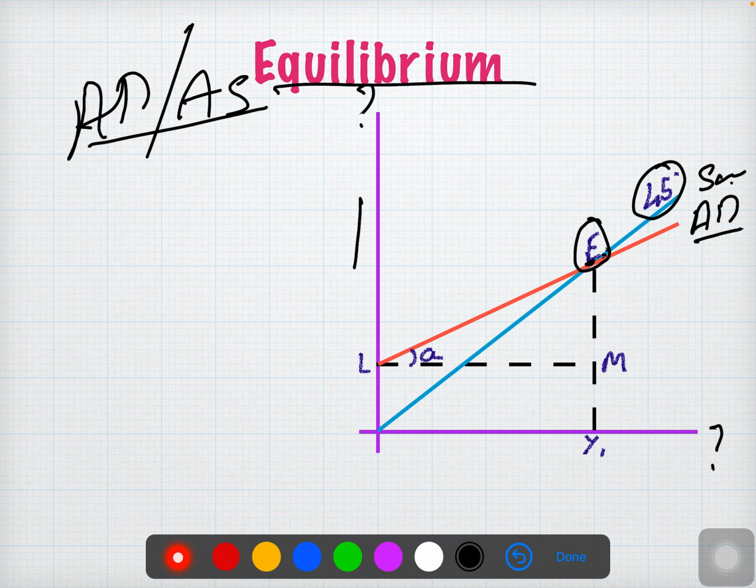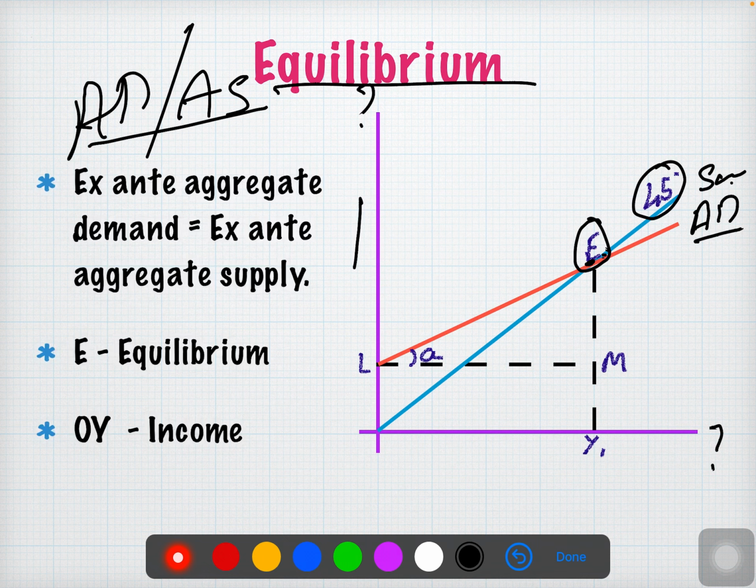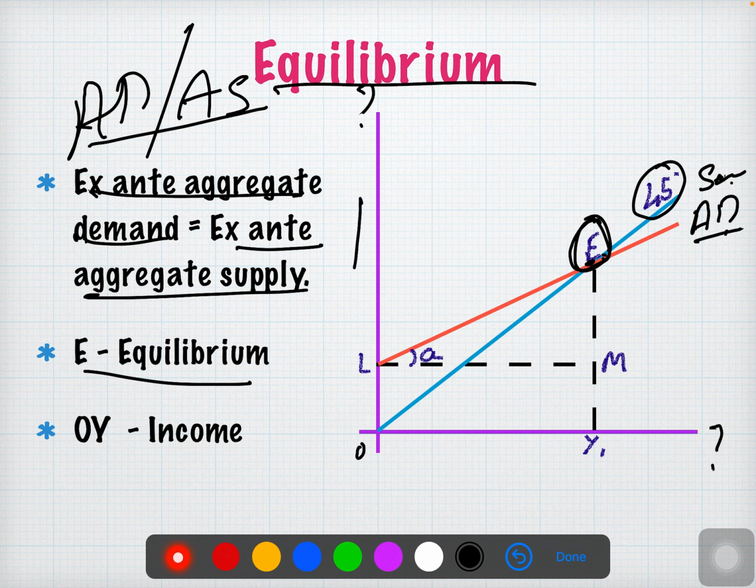That means, through this, ex ante aggregate demand is equal to ex ante aggregate supply. You can see here the aggregate supply curve is equal to aggregate demand. Which aggregate supply is this? Which aggregate demand is this? This is ex ante aggregate supply and ex ante aggregate demand. They both intersect, and we get the equilibrium point. And on this x-axis we have income, otherwise we can call it GDP also. So I hope you understood what macroeconomic supply is all about.